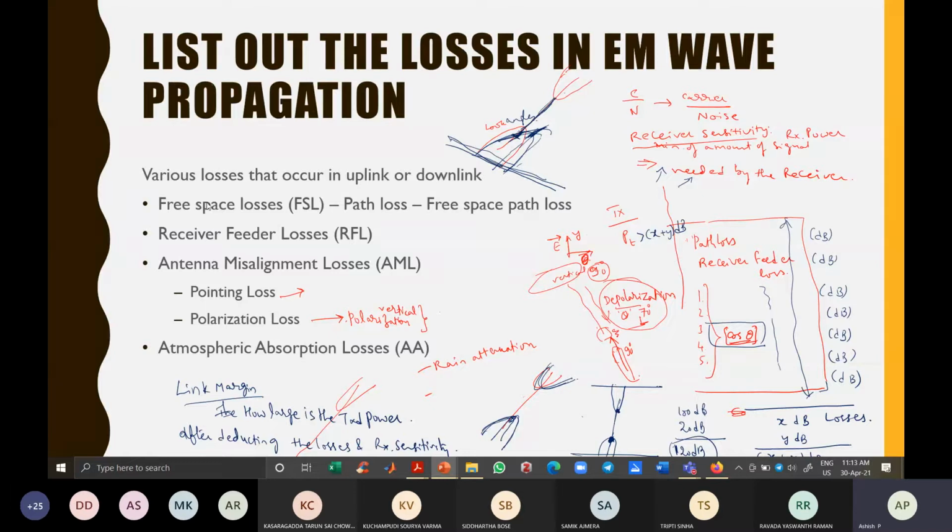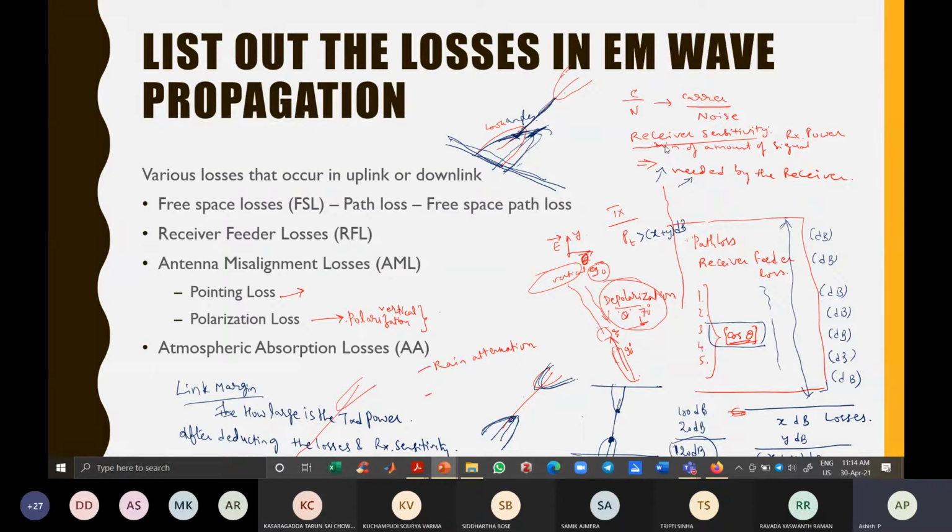Okay, so the different losses which occur in electromagnetic propagation during satellite communication are these: free space loss, or path loss, or free space transmission loss; then receiver feeder losses, that is within the receiver; internal noise in the receiver; antenna misalignment losses, so those are pointing loss and polarization loss. Then similarly, atmospheric absorption losses like rain attenuation, cloud attenuation, water vapor attenuation, or oxygen scattering, all because of the gaseous conditions.